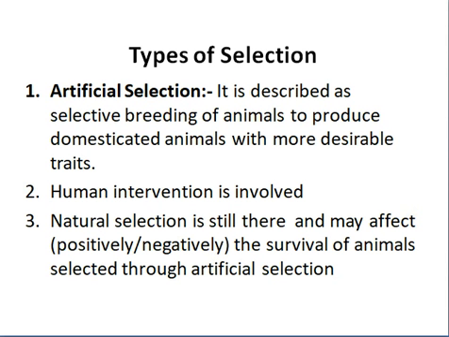It is purely by man, selection by human, and natural selection is still there and may affect positively or negatively the survival of animals selected through artificial selection. So we have done artificial selection, and the outcome of artificial selection will still be subject to natural selection. If nature will select it, it will go on. If nature will reject it, it will be rejected. This is a kind of philosophy. You need to ponder upon that, but as you know, the devil is in the detail, so we will not go into that much detail.